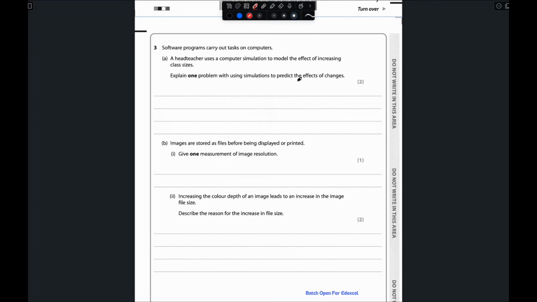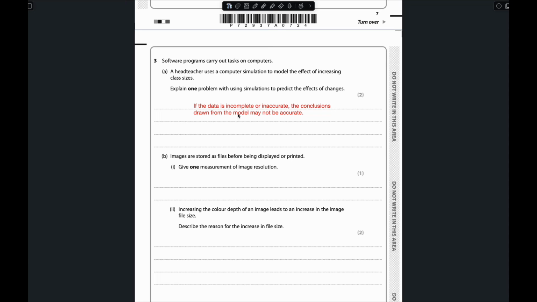So if something happens to the data accuracy, or if the data is incomplete, then the conclusions drawn from the model are not accurate. So the answer for this one will be: if the data is incomplete or inaccurate, the conclusion drawn from the model may not be accurate.